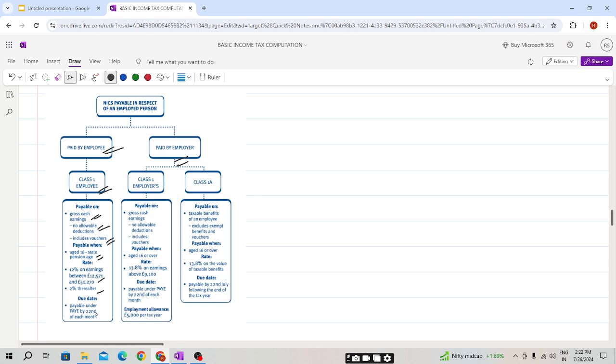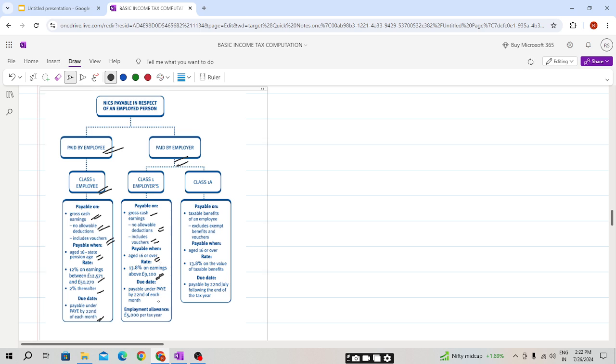Due date is 22nd of each month. Paid by employer is Class 1 employer NIC: gross cash earnings, no allowable deduction, includes vouchers, payable when age 16 or over, rate 13.8% on earnings above 9,100, with 0 to 9,100 at nil.